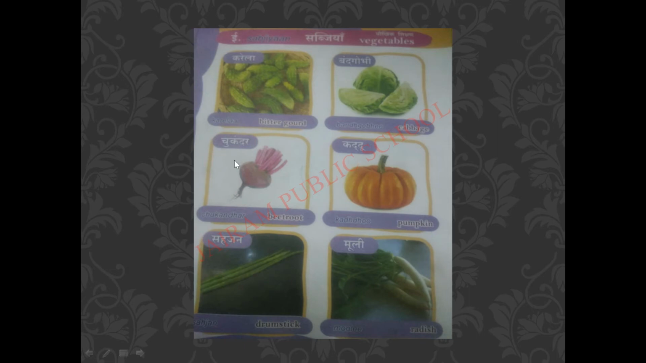Let's see the next vegetable. Chukandar. Chukandar means what? Beetroot. Let's spell this word. Chu-ka-n-da-ra. Chukandar. Beetroot.